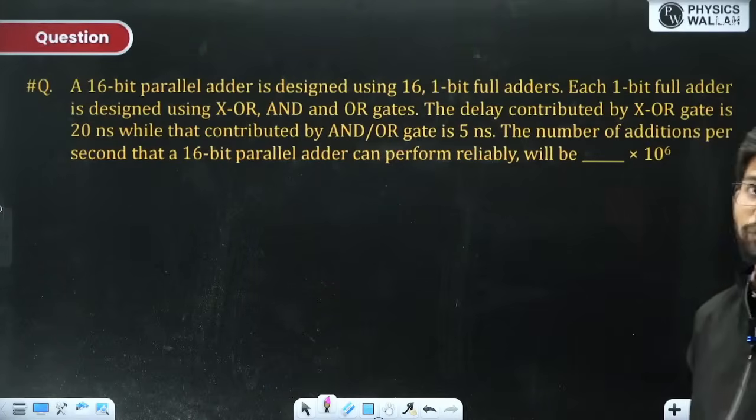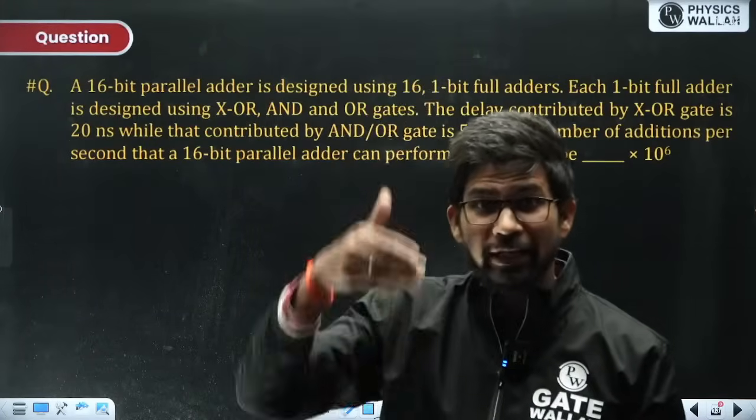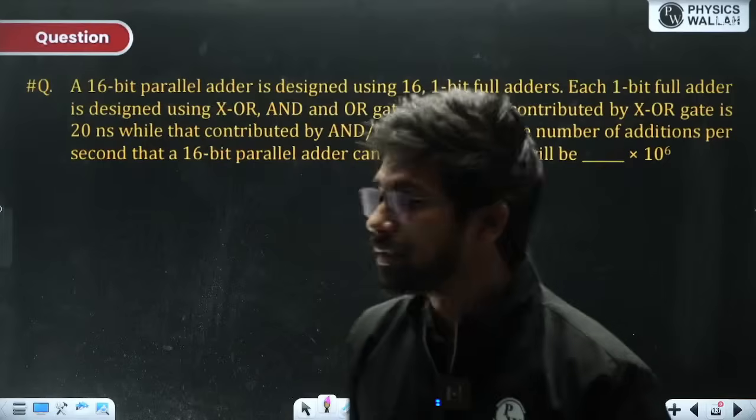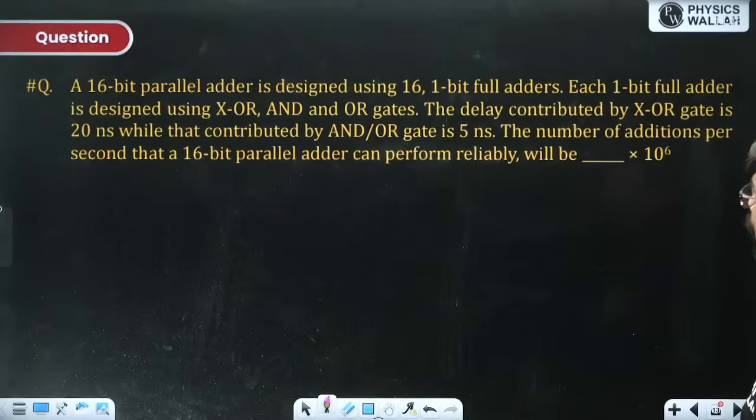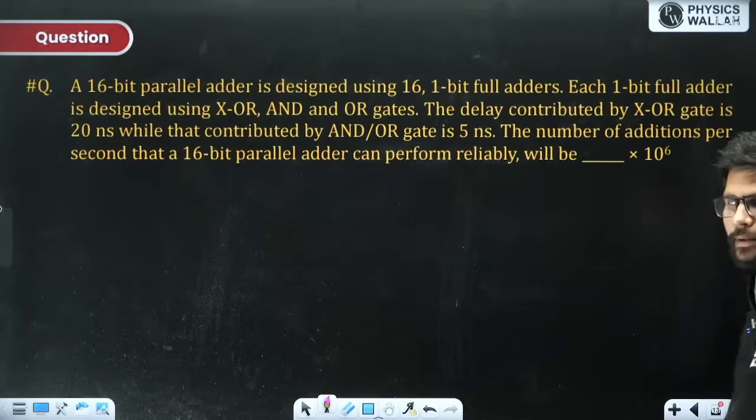There are 16 full adders, used for every bit position. Each 1-bit full adder is designed using XOR and OR gates. The delay contributed by an XOR gate is 20 nanoseconds, while that contributed by an AND/OR gate is 5 nanoseconds. The number of additions per second that a 16-bit parallel adder can perform reliably will be.